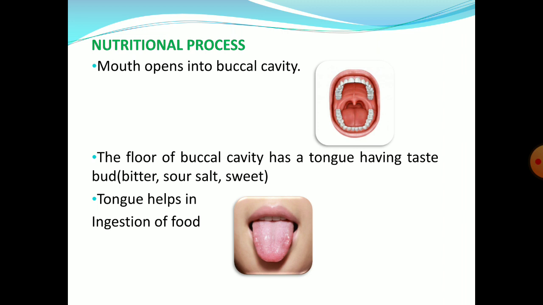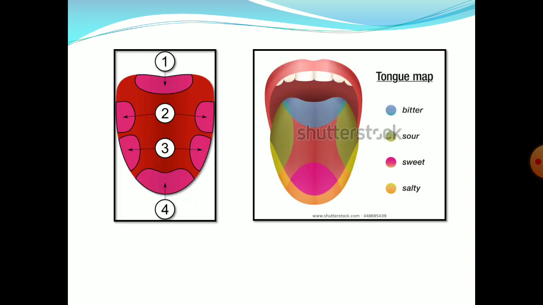Now let us see about nutritional processes. Mouth opens into the buccal cavity, and the floor of the buccal cavity has a tongue having taste buds for bitter, sour, salt and sweet. Tongue helps in ingestion of food. This is the figure of the tongue showing taste buds, that is bitter, sour, sweet and salty. You may observe here where it tastes salt, where it tastes sweet, where it tastes sour, where it tastes bitter.